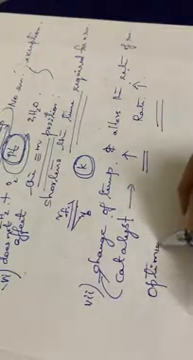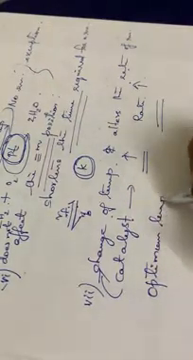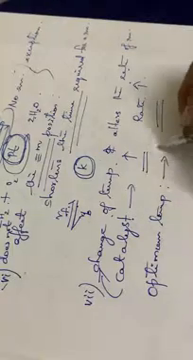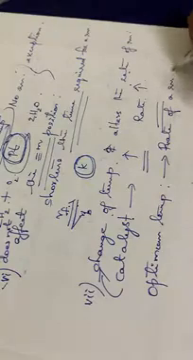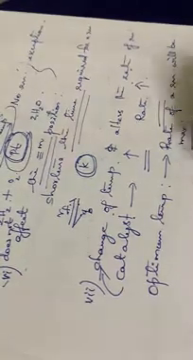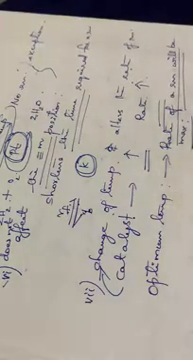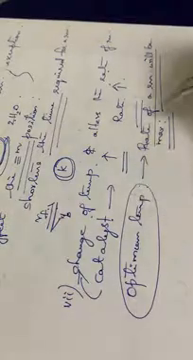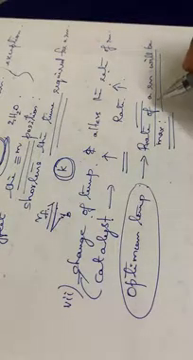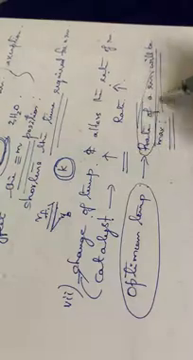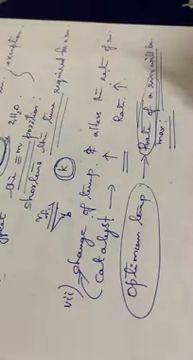Also, one more term is there, that is the optimum temperature. Optimum temperature means the rate of a reaction will be maximum at a particular temperature, and that particular temperature is called the optimum temperature. So how will you define optimum temperature? It is the temperature at which the rate of a reaction will be maximum. That is called the optimum temperature.